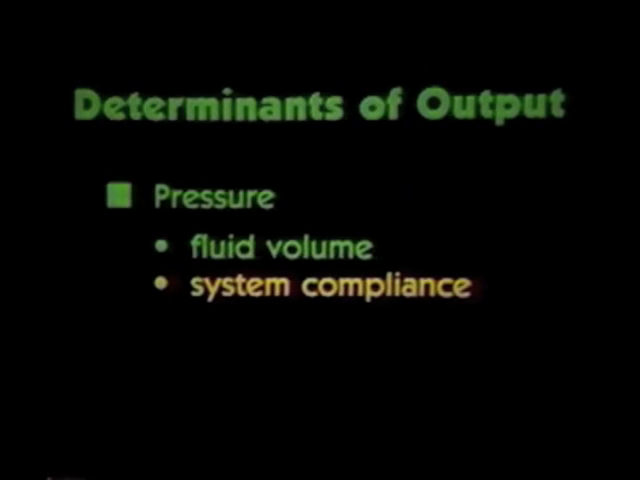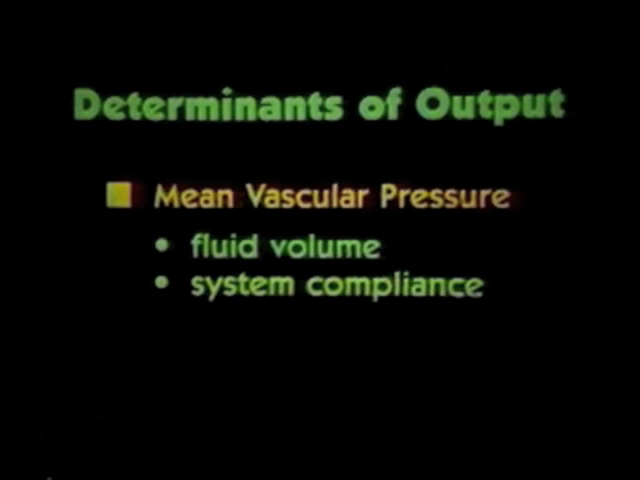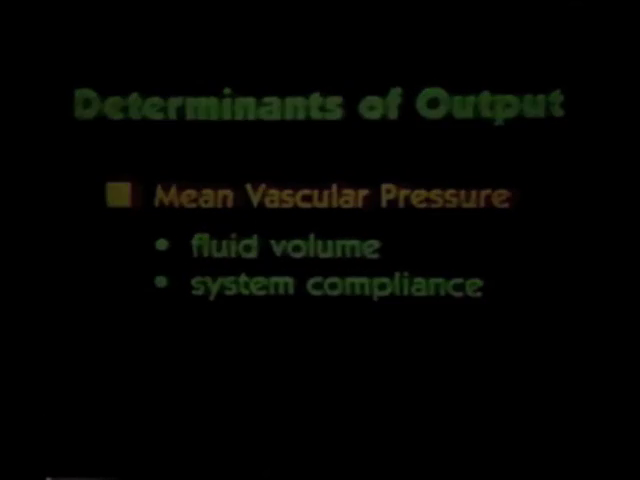So one determinant of output that we have observed thus far is the pressure in the vascular system that forces fluid into the non-sucking heart, and which has two components: the fluid in the system and compliance. This pressure, which is the result of blood volume and vascular compliance, is called mean vascular pressure and was first described by Weber in 1863.